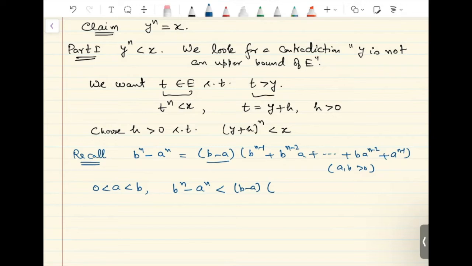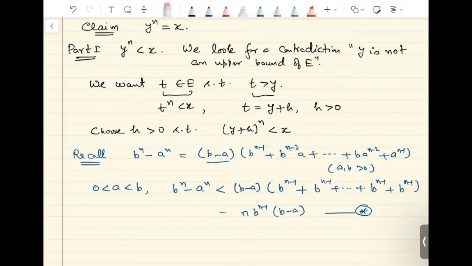Now I'm going to use the property that a is less than b. So first term is as it is. In the second term, I'm using the inequality a is less than b, so it again becomes b raised to n minus 1. So in all the terms, I'm going to use the inequality that a is less than b. So everywhere I'm going to get b raised to n minus 1. There are total n terms, so this becomes n b raised to n minus 1 multiplied by b minus a. I'm going to call this inequality star. This will be used in both the parts where y raised to n is less than x as well as y raised to n is bigger than x.